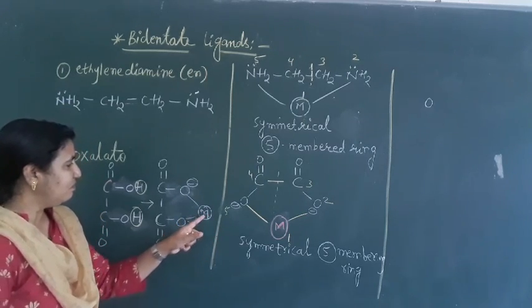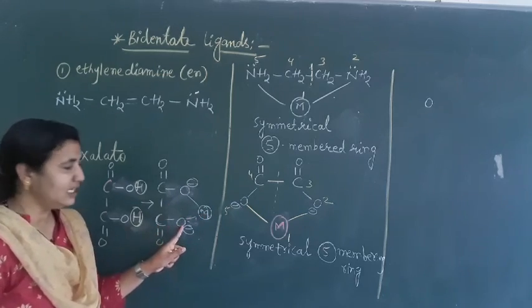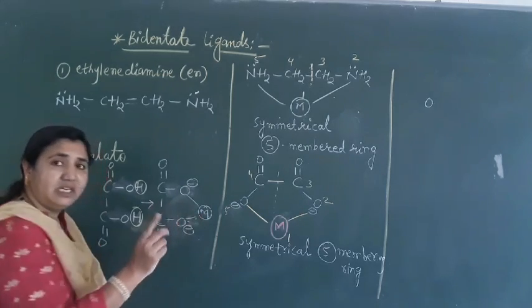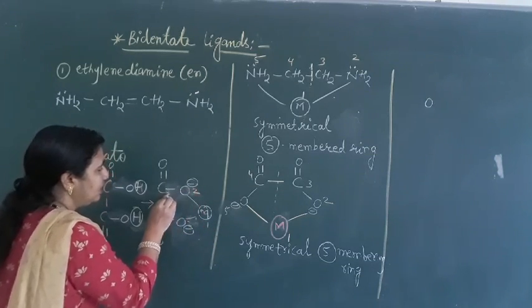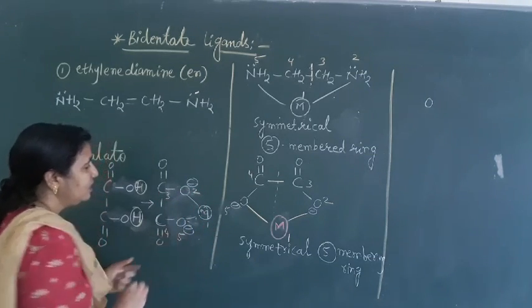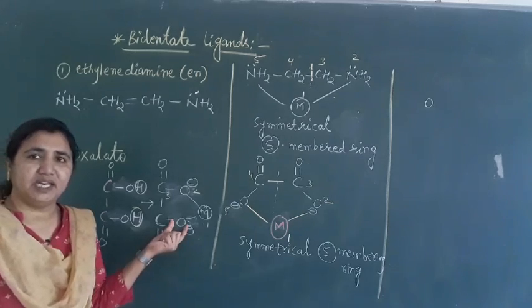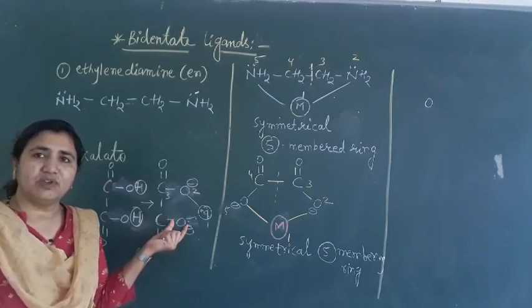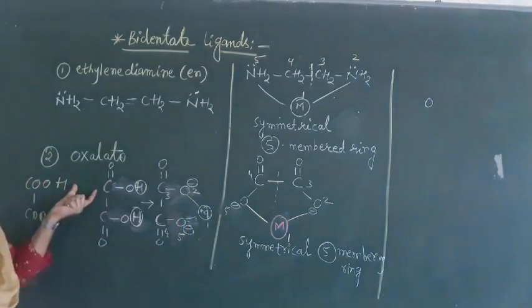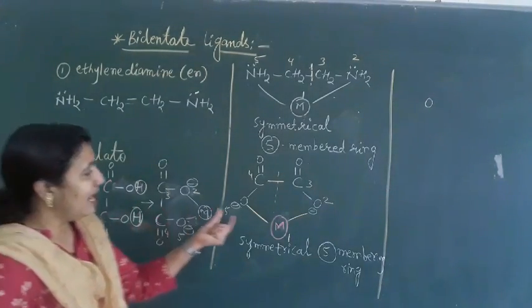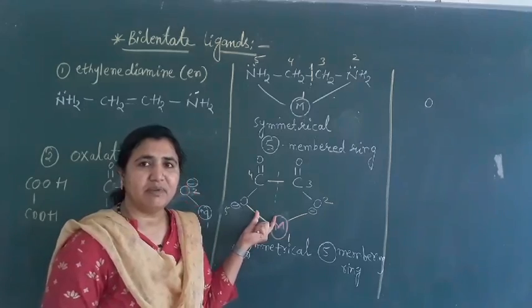And what is this one? It is a bidentate ligand, and forms a ring. How many members? See here, this is 1, 2, 3, 4, 5. So here we will get a 5-membered ring. So this is also a chelating ligand, oxalato. And is it symmetrical or unsymmetrical?